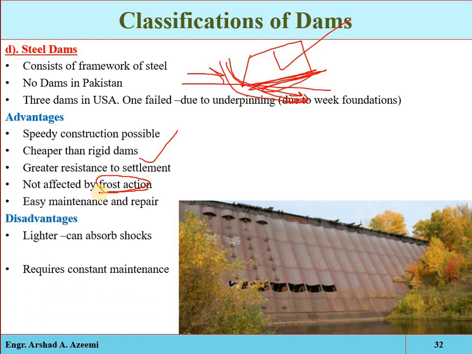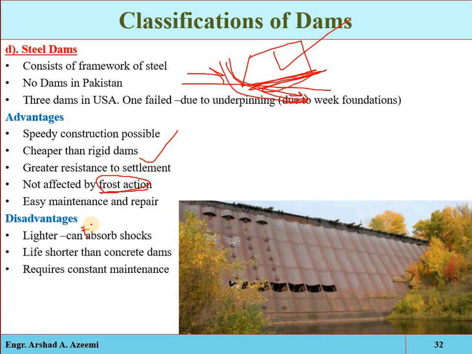And what are the disadvantages? Steel dams are lighter, hence not adaptable to absorb shock. They cannot absorb the shock from vibration of the upstream water.